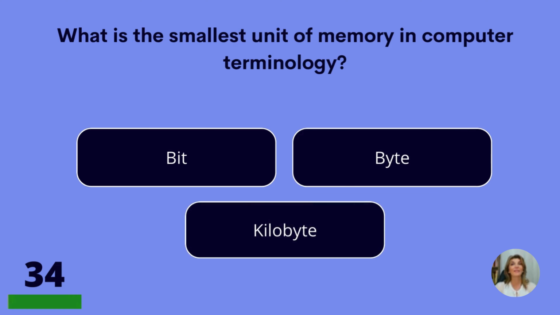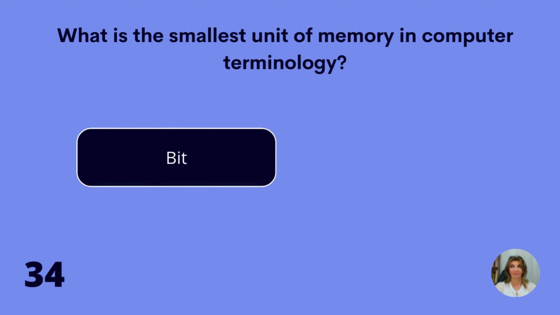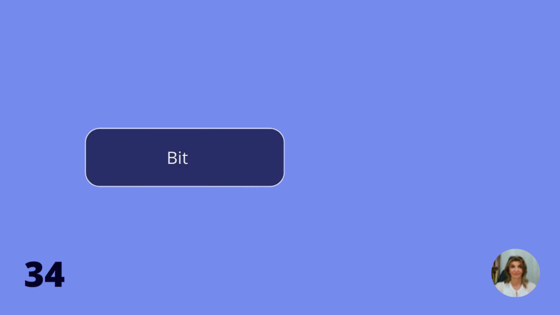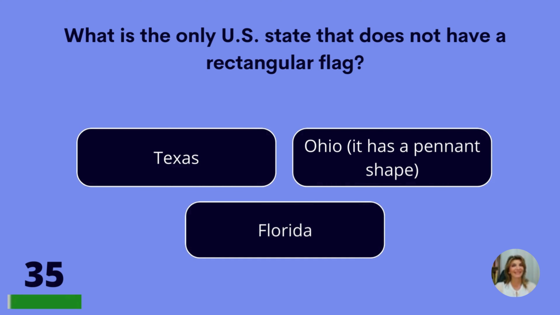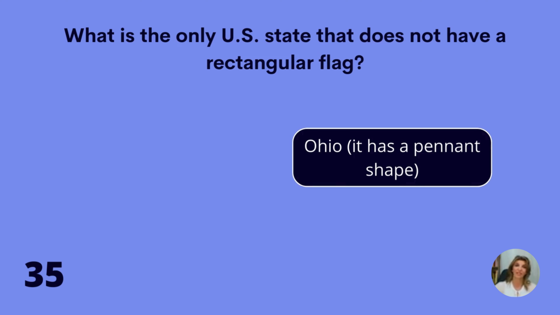What is the smallest unit of memory in computer terminology? Bit, byte, or kilobyte? Bit. What is the only U.S. state that does not have a rectangular flag? Texas, Ohio, or Florida? Ohio, it has a pennant shape.